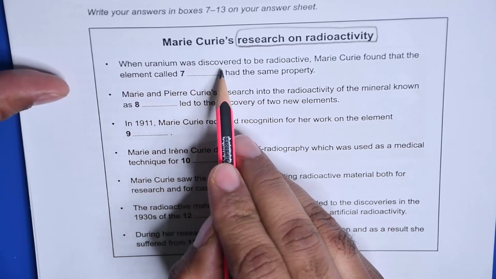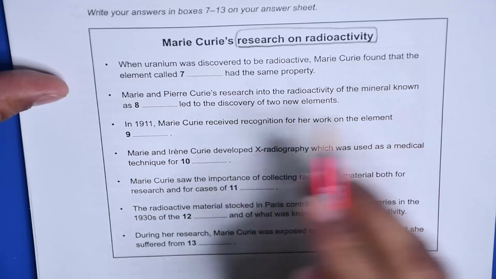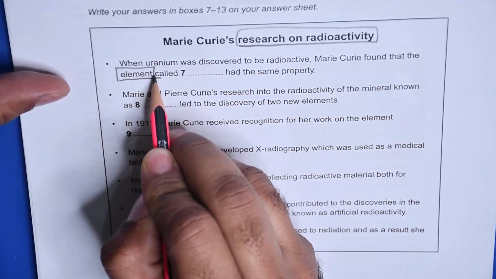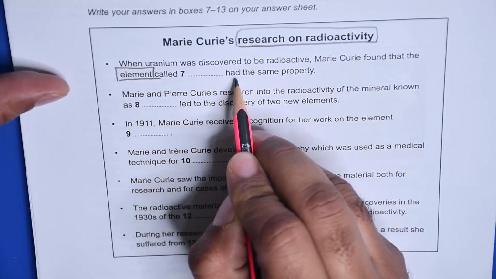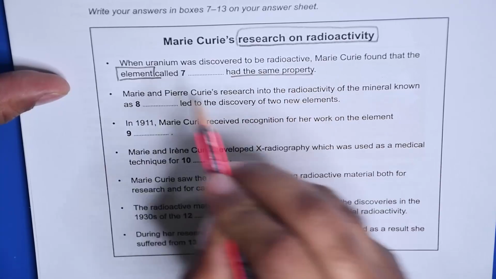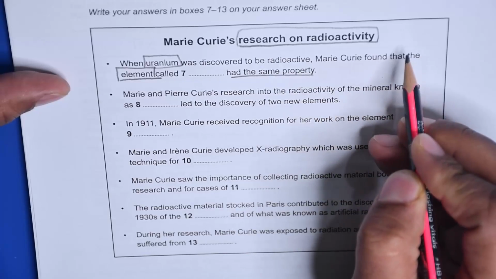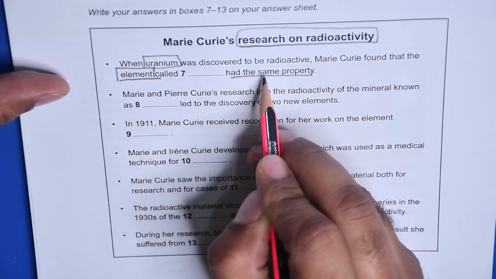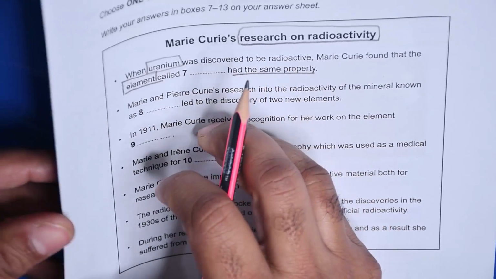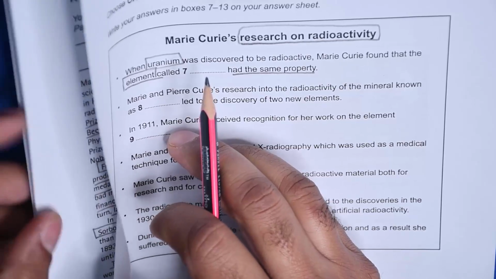When uranium was discovered to be radioactive, Marie Curie found that the element called dash, it means the answer is the name of that element, had the same property. It means it is another element like uranium, another element that had the same property as uranium had. Now this is what we got to find. So we need to just go on and see when uranium was discovered to be radioactive.